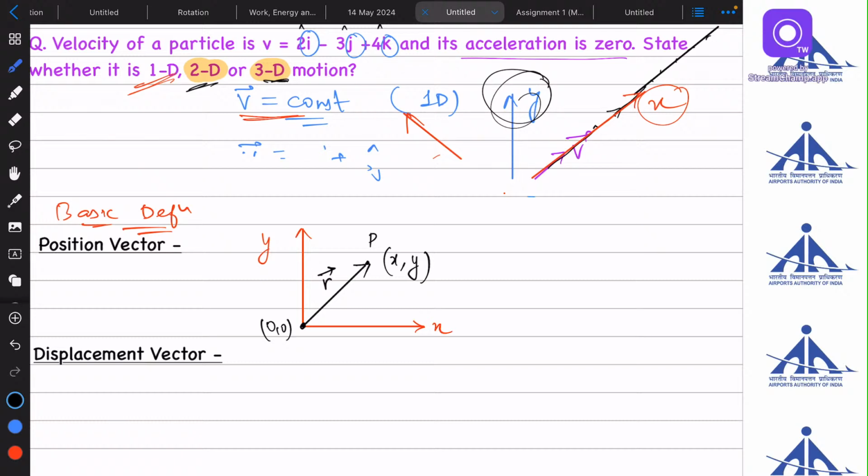Okay, what do you mean by position vector? I am drawing a vector from origin to that point. Okay, so this vector will be defined as a position vector because it is showing the position of the body with respect to the origin. Okay, so now if I want to write this r vector, so this is 0 0 and xy, so I can write x minus 0 I cap plus y minus 0 j cap. So this will be x I cap plus y j cap. This will be the position vector of this point P.